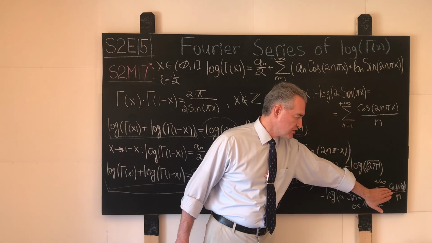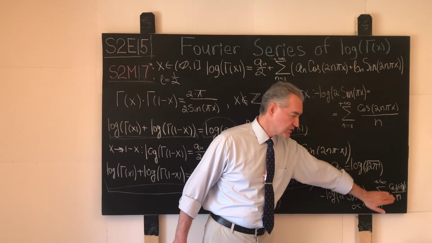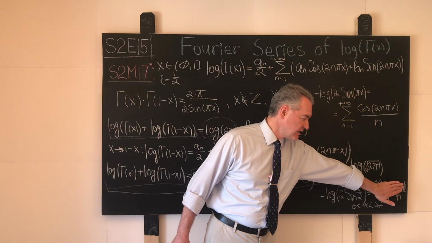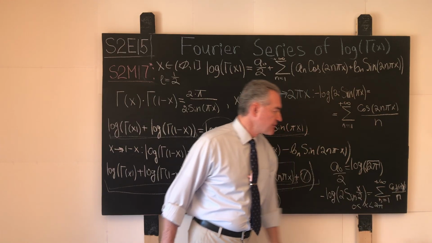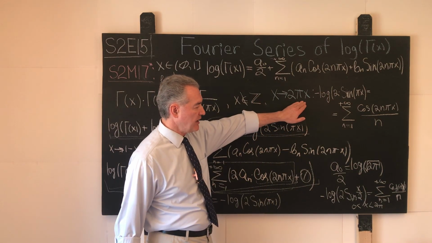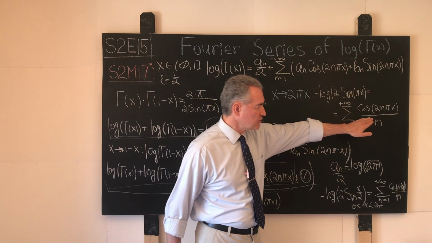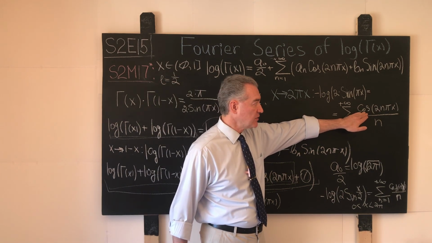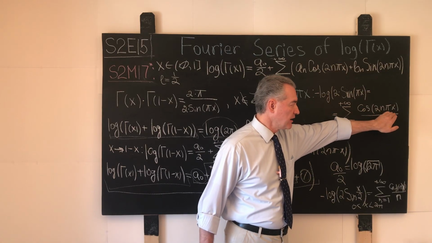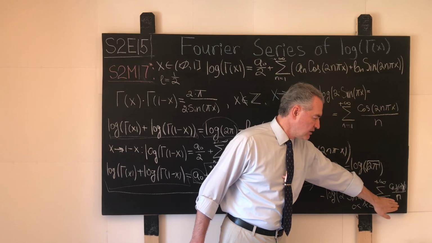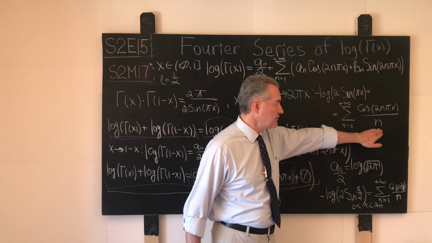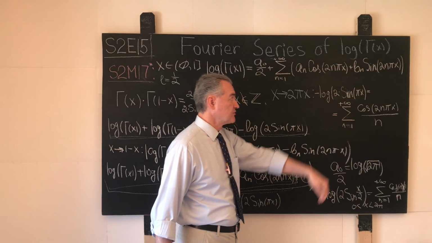So the argument of the trigonometric function of cosine in this expansion is n x. Here x becomes 2 pi x, so the argument of cosine becomes 2n pi x. Wonderful. And in the denominator, we still have our n. The sum runs from 1 to positive infinity.